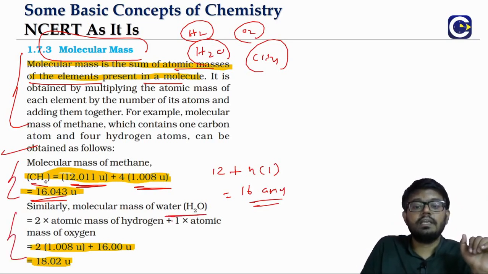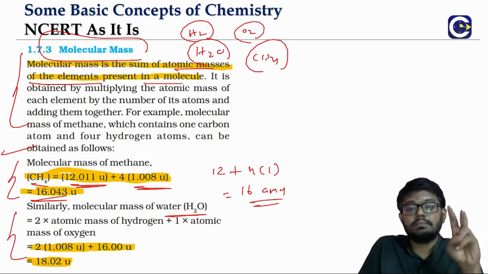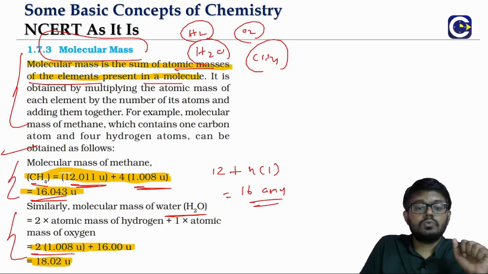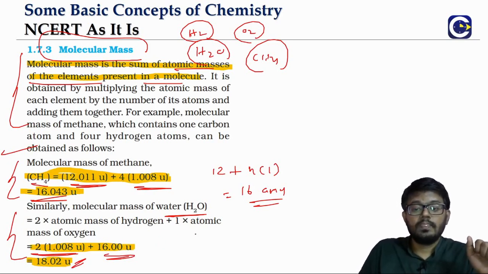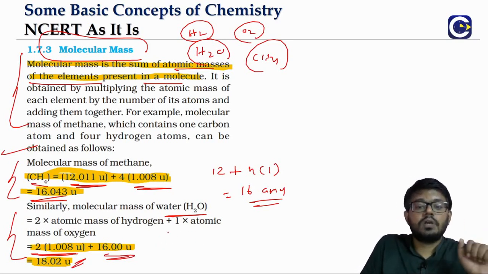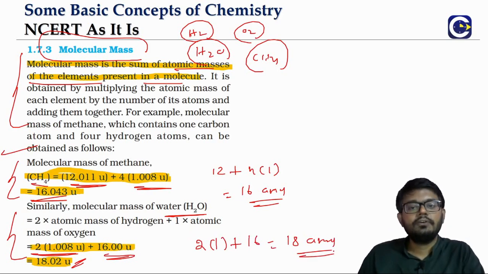Similarly, you want to find the molecular mass of water. Water has 2 hydrogen atoms and 1 oxygen. So 2 hydrogens, 2 into 1.008. 1 oxygen is 16. Totally it is 18.02 u. If you just take the rounded figures, 2 hydrogens, 2 into 1, and 1 oxygen, we will say 18. That is the molecular mass of water.